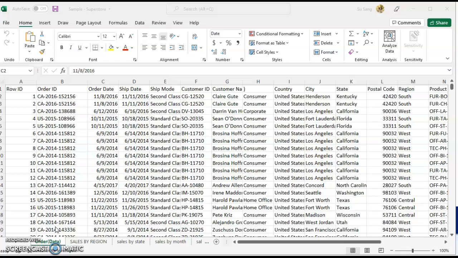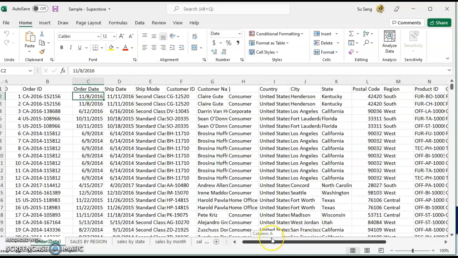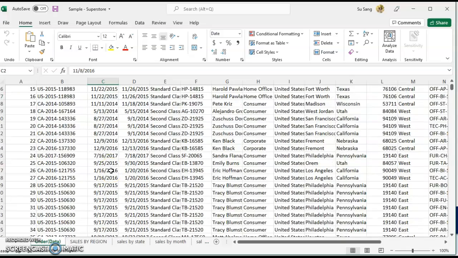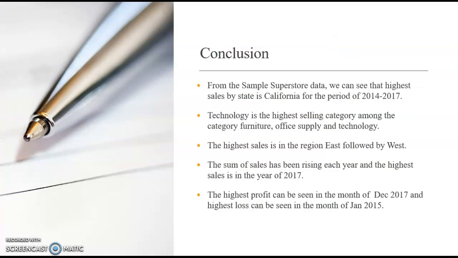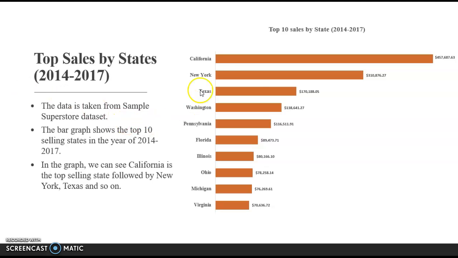For the midterm project week 4 assignment, I have taken sample Superstore data, which is downloaded from Tableau data store. This data set consists of 20 data fields or columns, and it also consists of records of sales in US within the time period of 2014 to 2017. And for the data analysis and visualization in Excel, I have tried to find out sales by states and visualize top 10 sales by state.